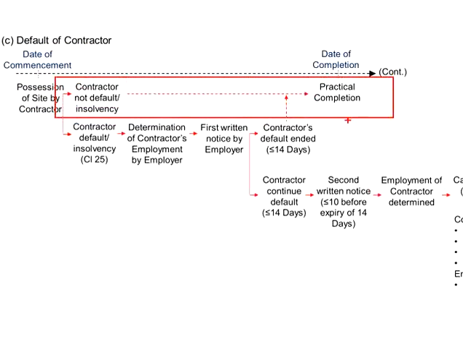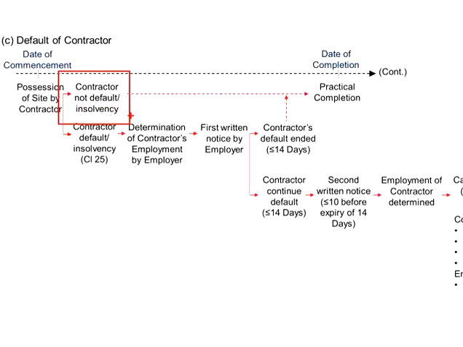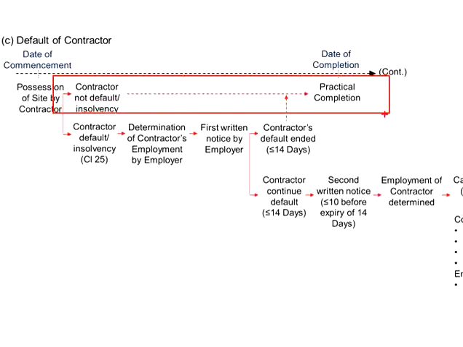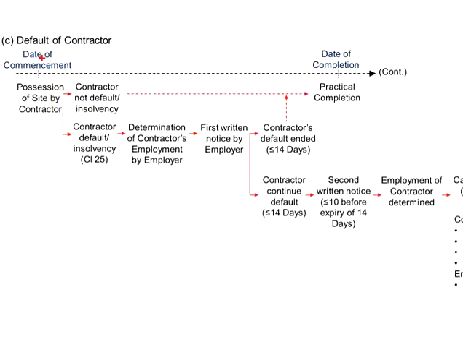Under normal circumstances, when the contractor is not in default and does not go bankrupt, the work will be carried out as per normal. By the time of practical completion, the project is handed over back to the employer. This represents the route when everything goes smoothly. Now, during the execution of the work, if the contractor defaults or undergoes bankruptcy, this should trigger the determination of the contractor's employment.